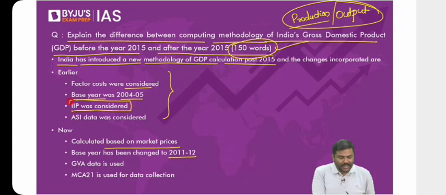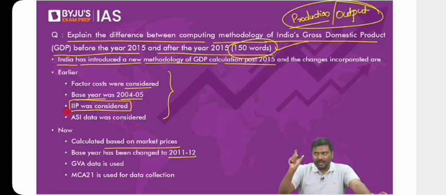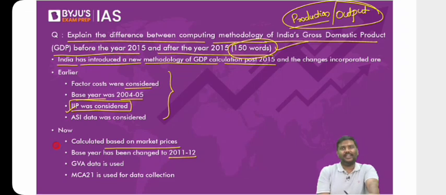Earlier, IIP was considered. I have not discussed IIP. Have patience, we'll discuss it. In fact, I'll tell you where we'll discuss IIP. There is a chapter by the name of industries. Later, we'll cover a chapter called industries, and in it there is one indicator, the index of industrial production. We'll discuss it, don't worry. Earlier, IIP data was also taken for calculation of GDP. Today, we don't use it.